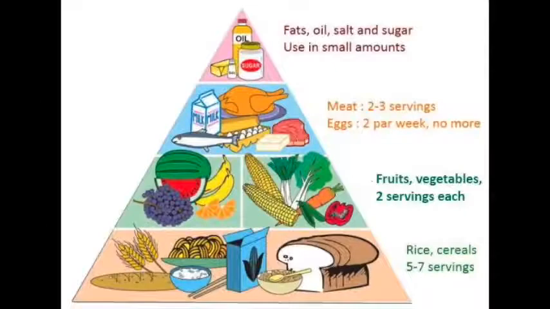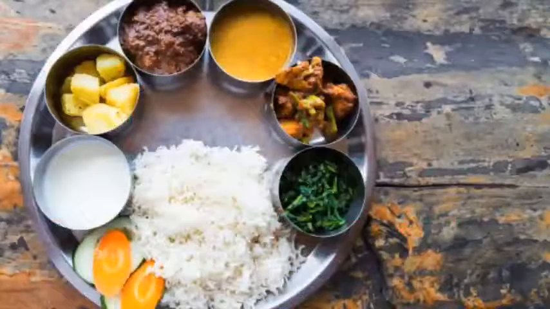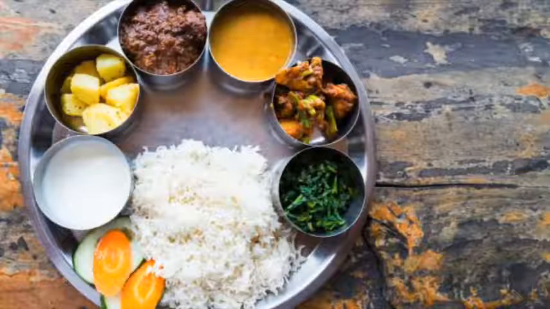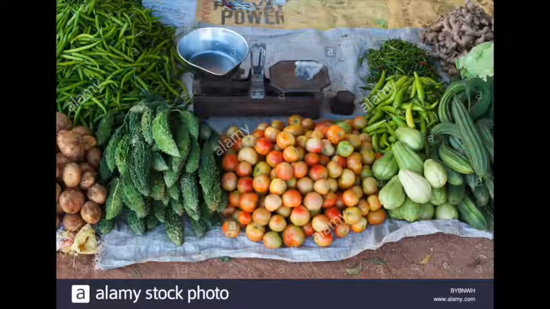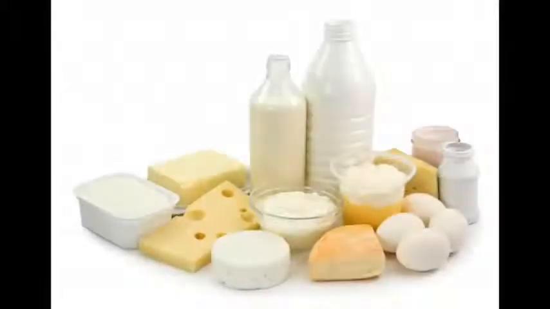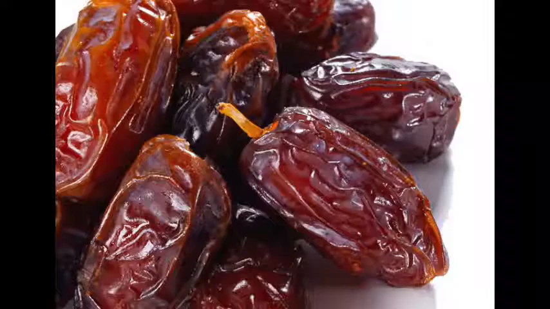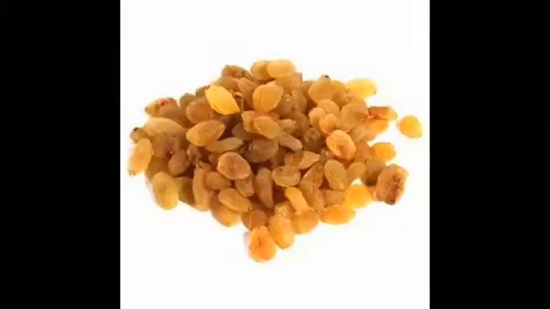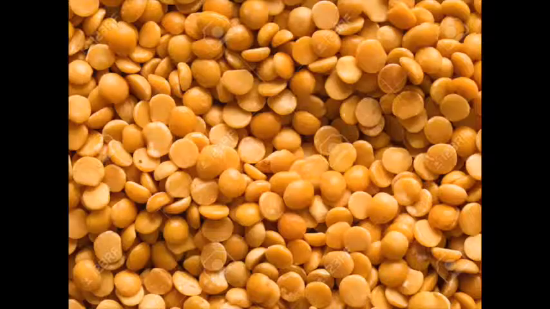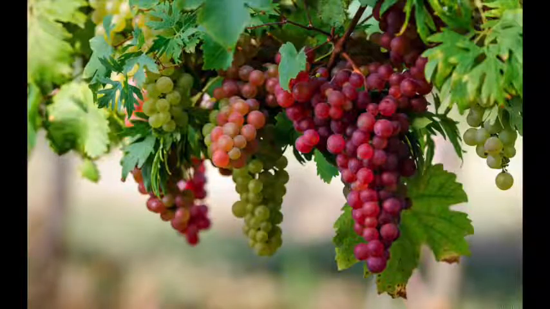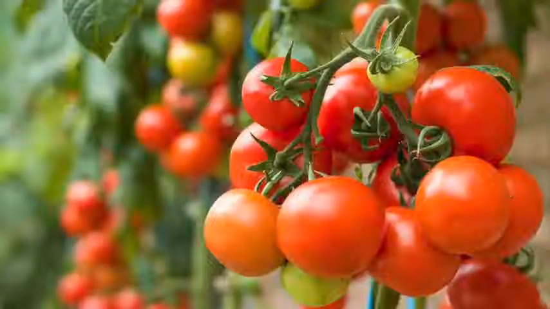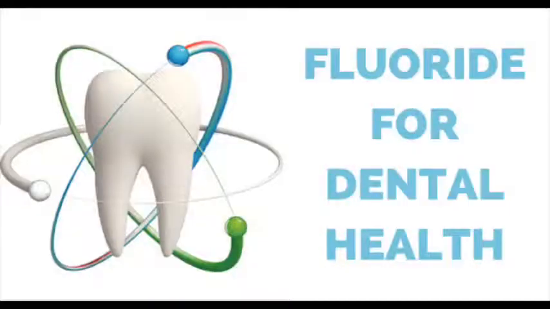One must consume a balanced diet which is rich in carbohydrates, proteins, fats, vitamins and minerals, along with a lot of fibrous food which helps keep your teeth clean. Milk, curd, certain fruits like fig, dates and dried grapes are rich in calcium, and potatoes, grains, grapes, spinach, tomatoes and carrots are rich in fluoride. These minerals keep your teeth strong.